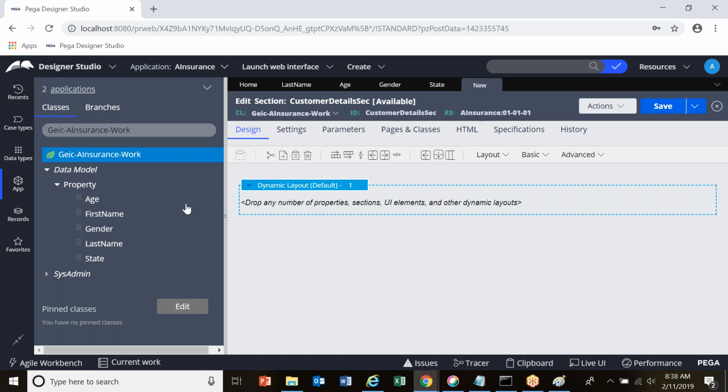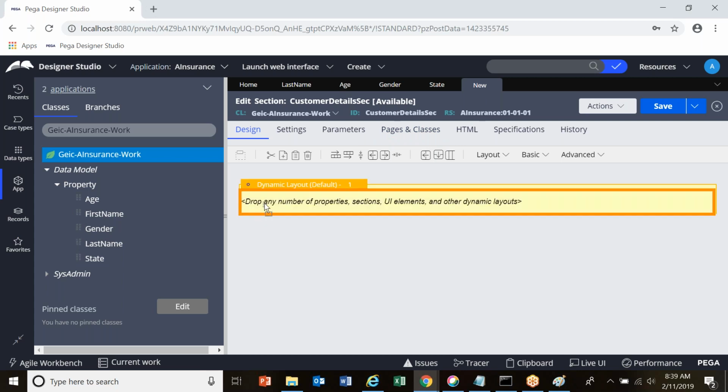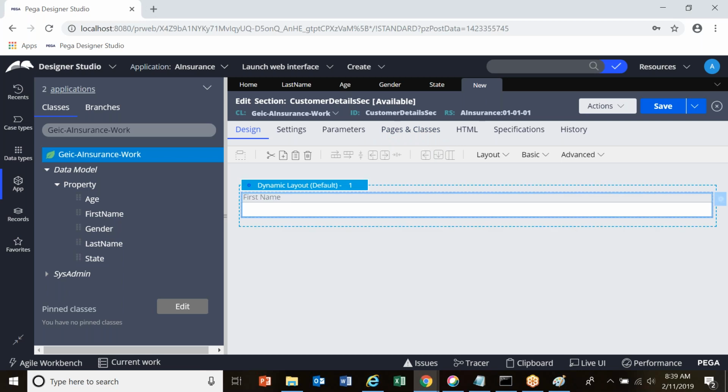We'll see this. Now what I have to do is, once I create a section, I have to drag and drop all my properties into this section rule. First I'll drop first name. This is how you have to drop your properties. See here, what I did was,